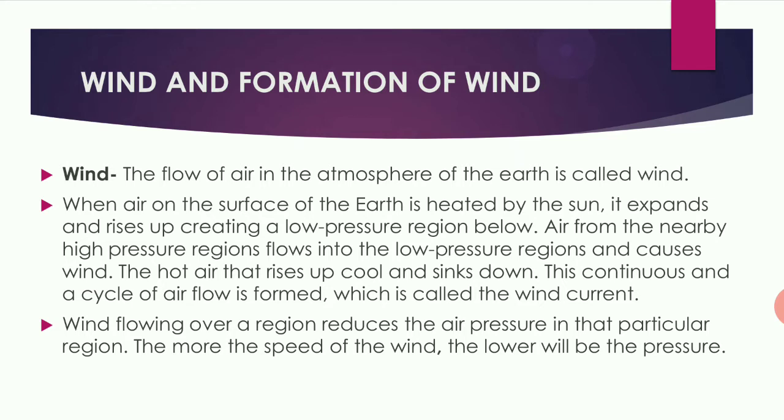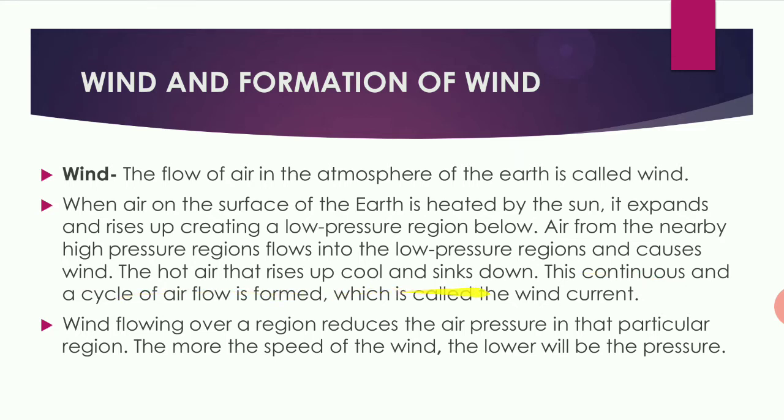Why the low pressure region? Because air has been heated up by the sun, and when it is heated up, it rises up because it becomes light. So low pressure is created at that region. So air from the nearby high pressure region takes the place of the low pressure region and causes the wind.